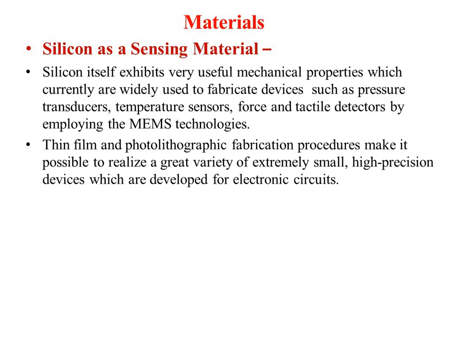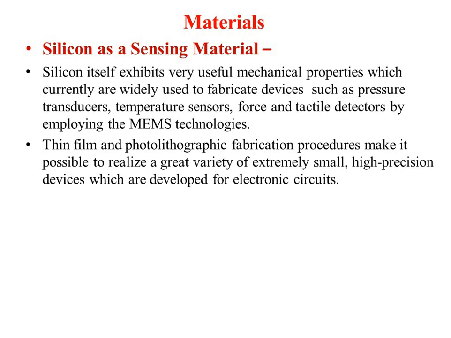With the help of these technologies, photolithographic fabrication, we know that whatever electronic chips you are getting, we call them ICs. These ICs are made with this type of technology, with the help of silicon technology which uses the photolithography fabrication methodology, and there are many other techniques also.